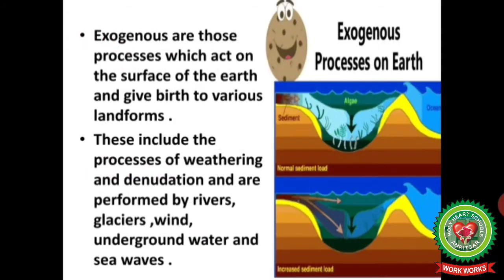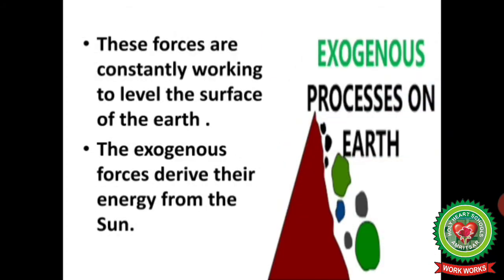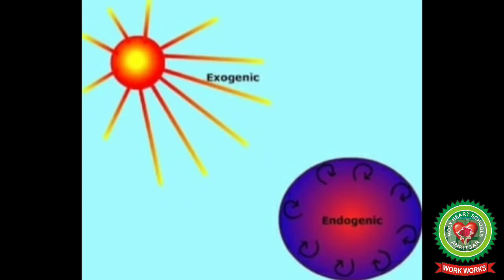Now children, let us start the chapter. Exogenous processes on the earth. Exogenous processes are those processes which act on the surface of the earth and give birth to various landforms. These include the processes of weathering and denudation and are performed by rivers, glaciers, wind, underground water and sea waves. These forces are constantly working to level the surface of the earth. The exogenous forces derive their energy from the sun.